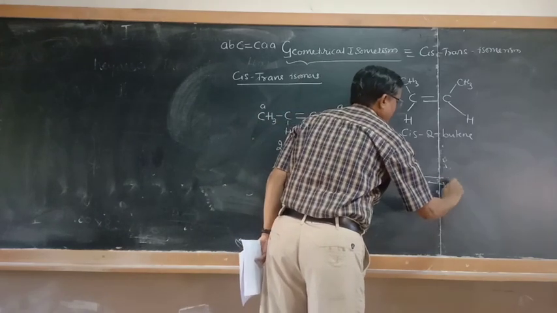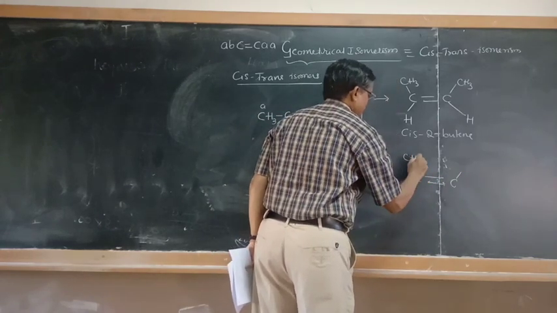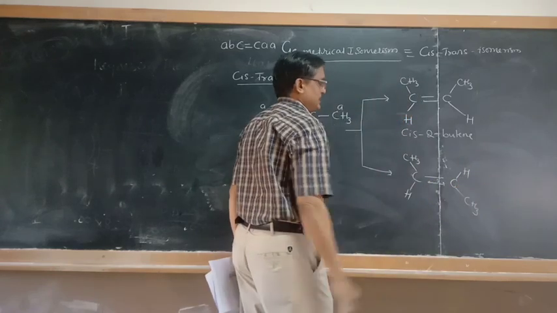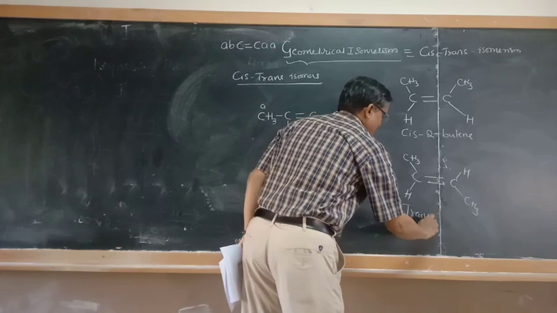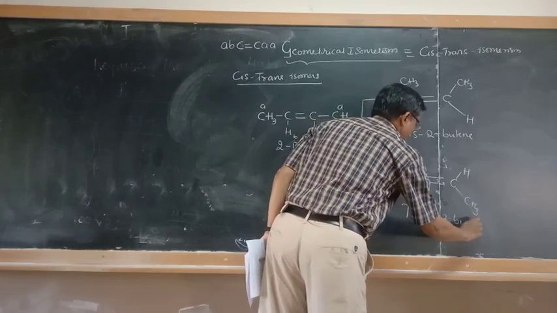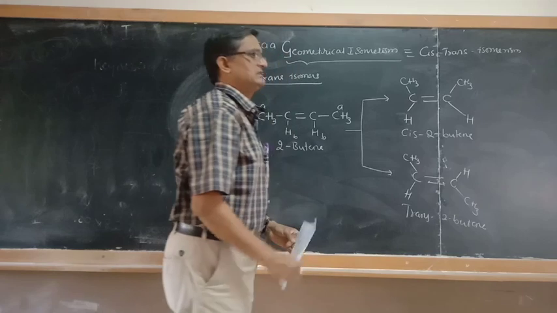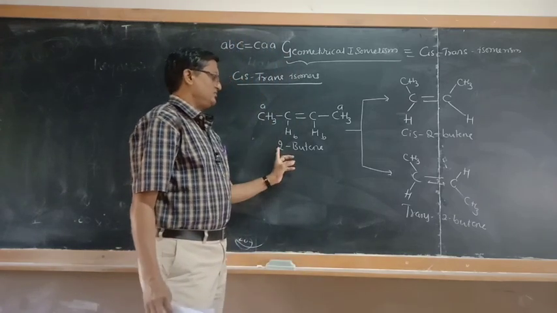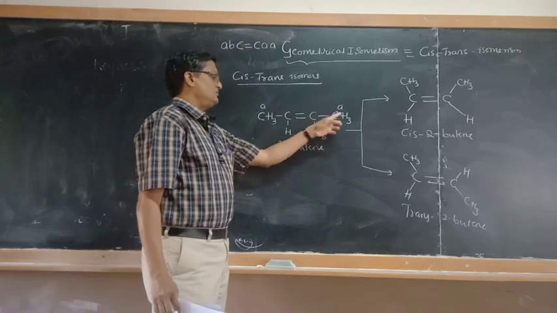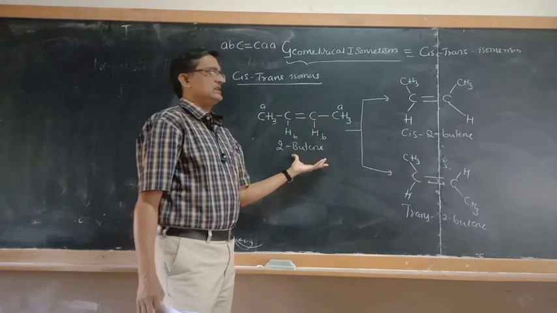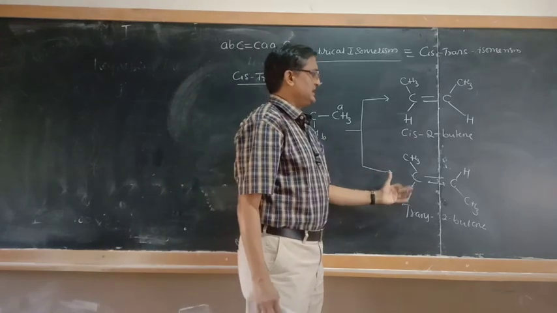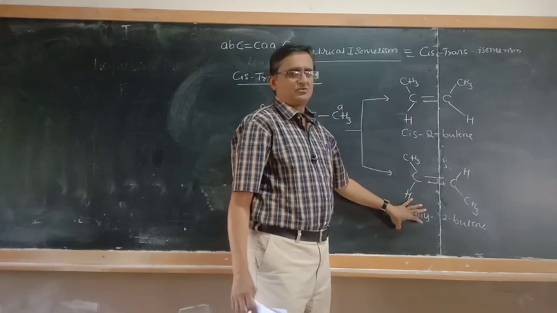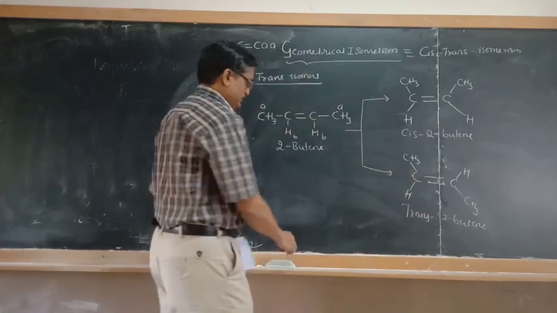Similarly, if they are in opposite directions, then we call it trans-2-butene. In the examination, be careful when you write the cis-trans isomers of butene. We shall write it like this. 2-butene is a compound with two identical atoms attached to the carbon-carbon double bond. We can represent it in cis and trans forms of the isomers. This is cis-2-butene, and this is trans-2-butene.